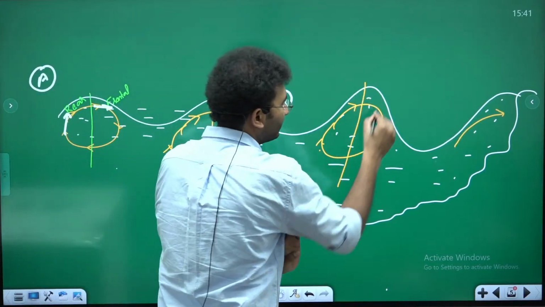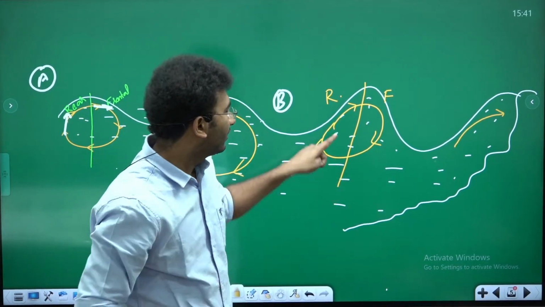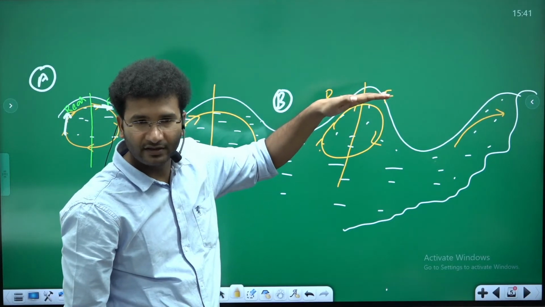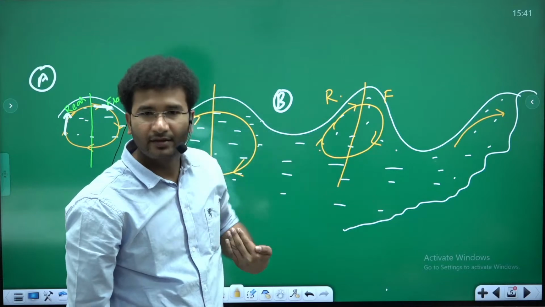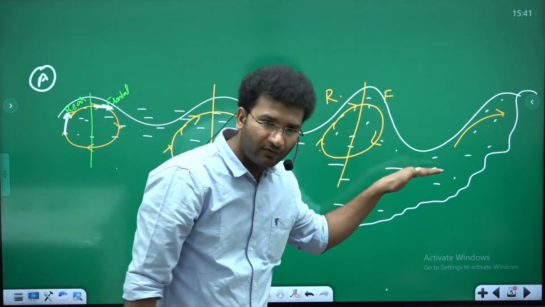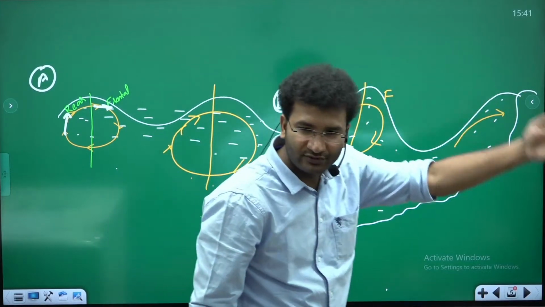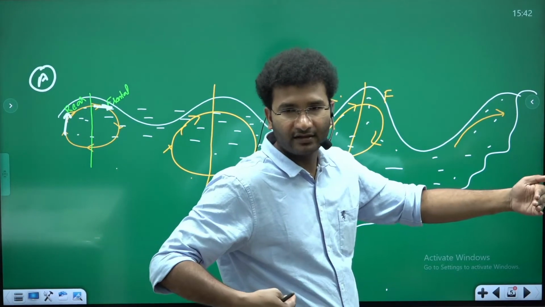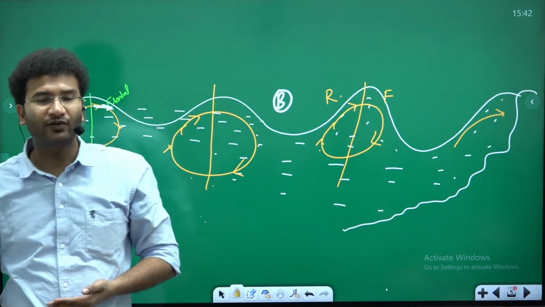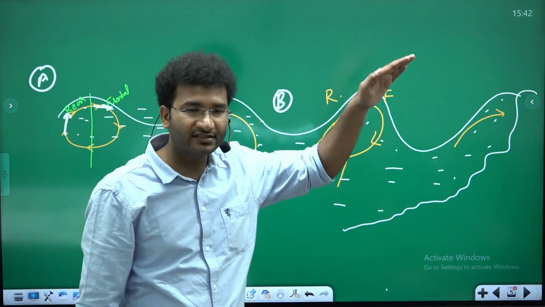So look, this is the frontal portion, this is the rear portion of the wave. In this frontal and rear portion, the rear portion is dominated by the upward movement, ठीक है? The frontal portion is dominated by backward movement, right? Look, every time the wave moves forward, what do you get to see? The water rises and then the wave moves forward. If the wave wants to go back, the water sinks and then moves backward, right? Motion of the water beneath the ocean is, if the water wants to move forward, it will rise and then move forward.